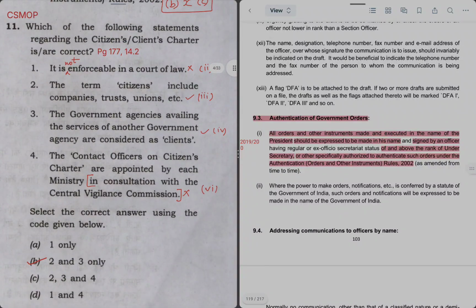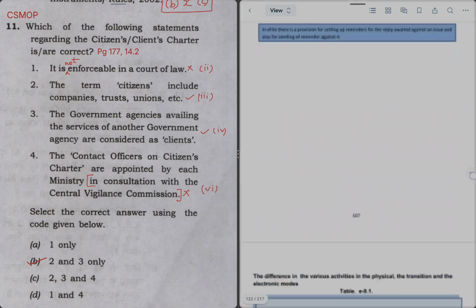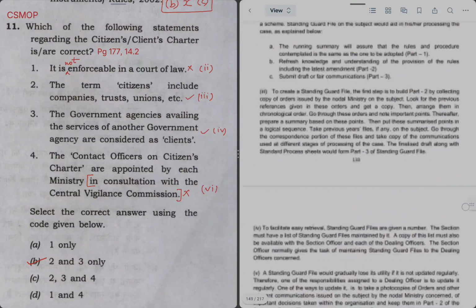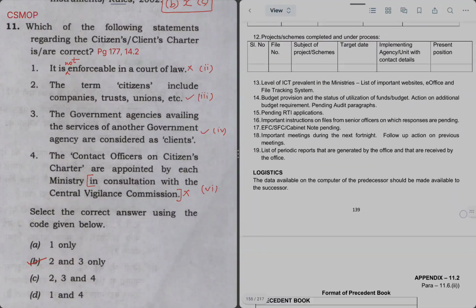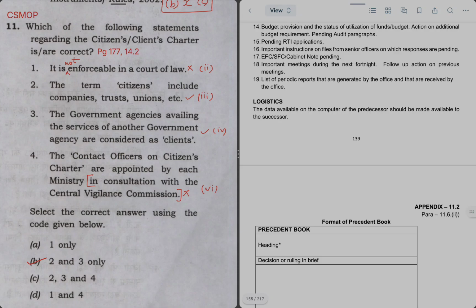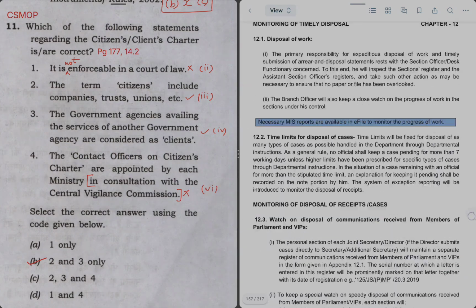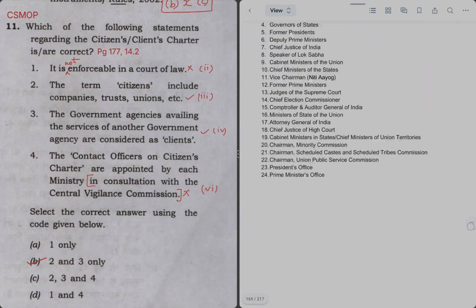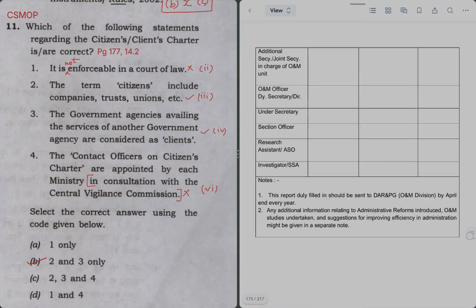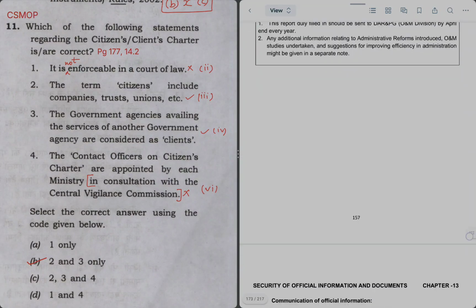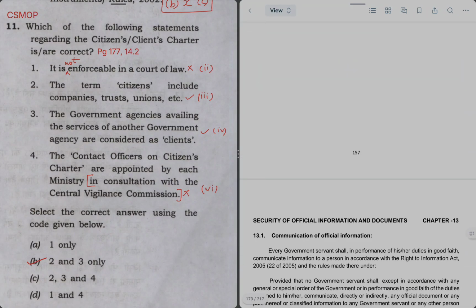Next question is 11. Which one of the following statements regarding the citizen's or client's charter are correct? So for that you can go to page 177. It's a long book, but reading this will fetch you 20 marks for 20 questions. 20 questions from the MOP come without fail. If you have a good grip on this, you can get a good score, 25 marks, from here.